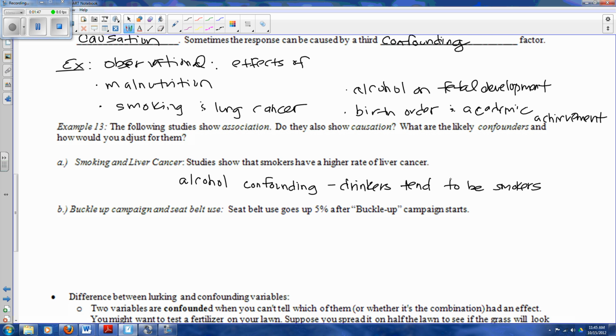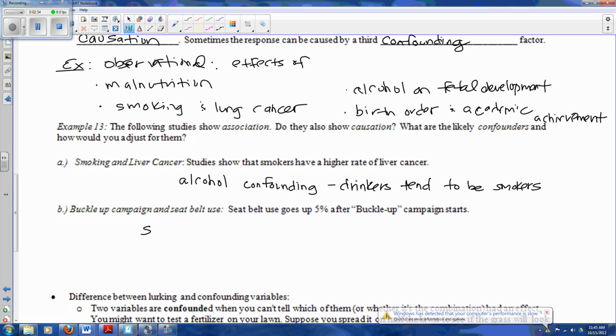All right, for B, buckle up campaign and seatbelt use. Seatbelt use goes up 5% after the buckle up campaign starts. So do you think that the only factor involved in having seatbelt use go up was from this campaign? Anybody else know anything else that started at the same time as this campaign? Well, what happened was it also became a law. Seatbelt law went into effect, and so now if you're not wearing your seatbelt, you can get a ticket for it. So that's really probably not just the campaign itself, but most likely now there's a penalty for not doing it.